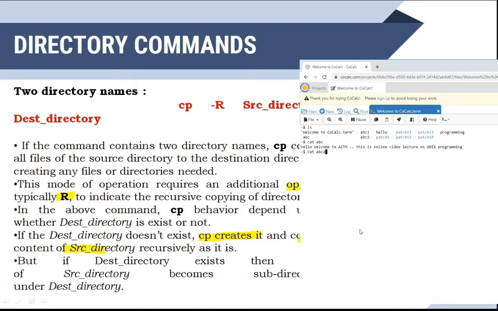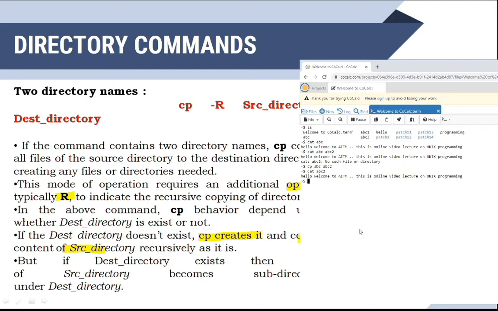Sorry, the source file you have to mention, so abc, then abc 2. Sorry, cp abc and abc 2. Okay, see, it is going to copy the content, so cat abc 2.